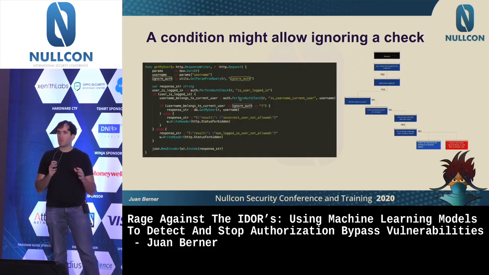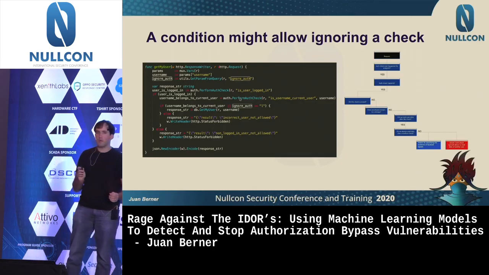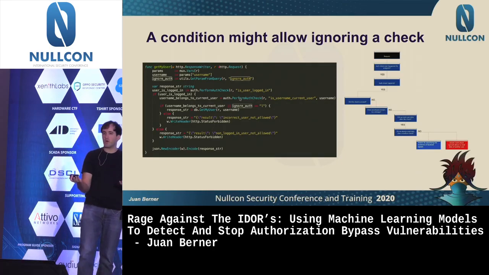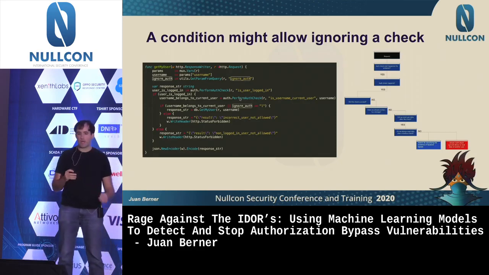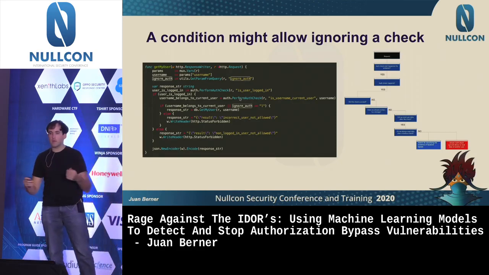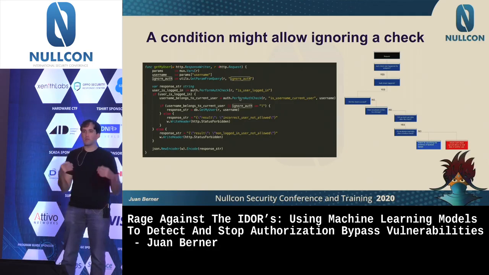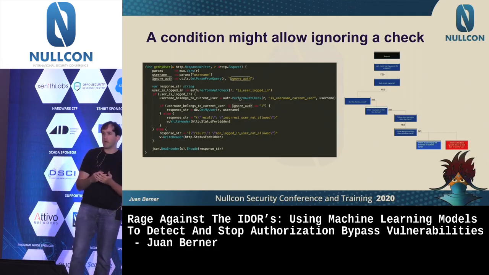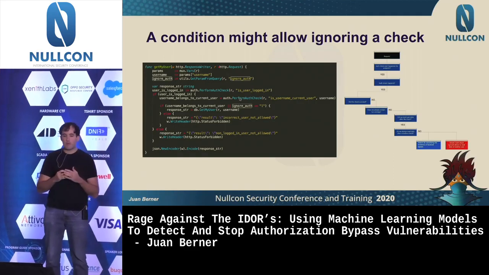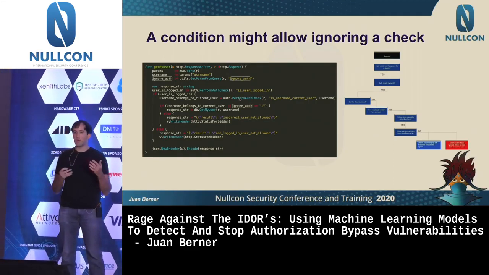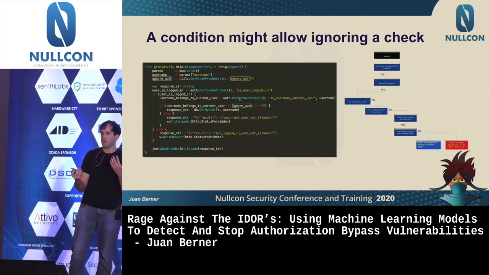So going into detail on some of them, because there are plenty, for example, it might be a situation where a condition is ignoring a check. In this particular code, in Go, we had a check of, is the user logged in? And then there's another check of, okay, can this user access the resources of the user they're requesting? Now, there might be a condition that allows you to ignore the authorization check.